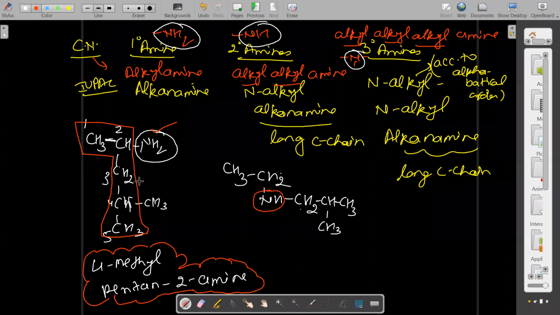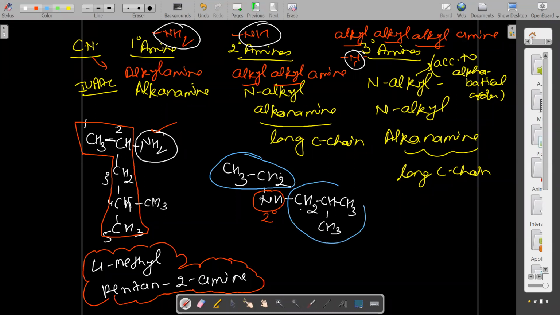Okay, you tell me it is secondary. In case of secondary, you have to take N-alkyl and N-alkanamine. N is attached to 2 alkyl groups. One is this alkyl group, how many carbons? 2. And the other, how many carbons? 3. So the shortest will be taken as N-alkyl. So what will be the IUPAC name? N-ethyl, correct.